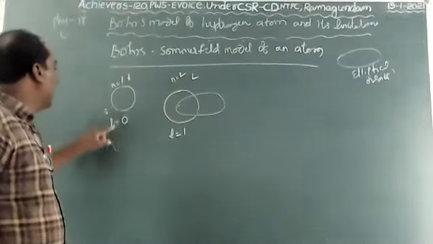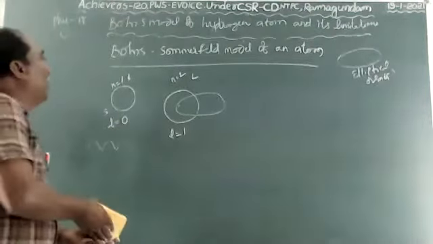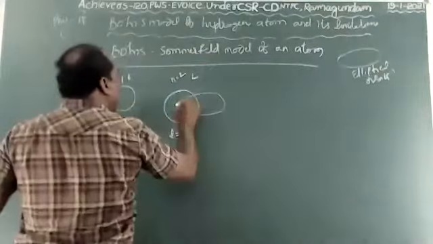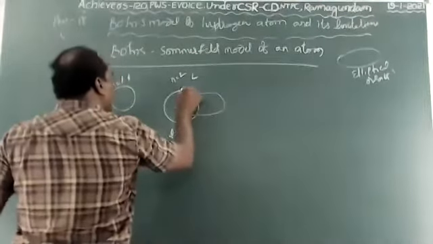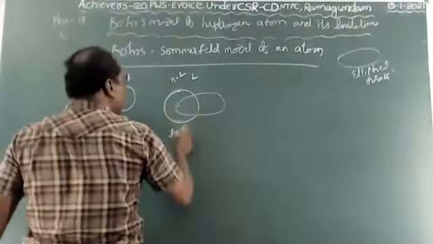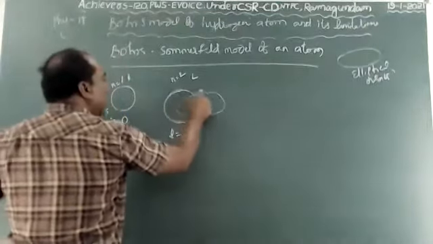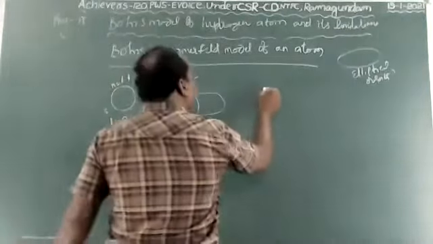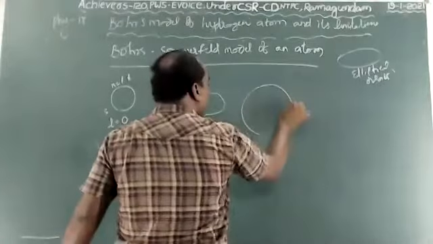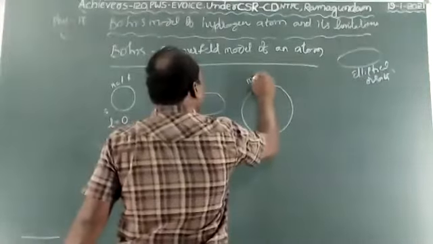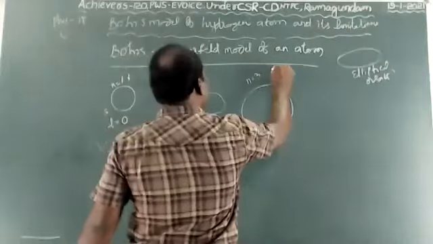It did not add any elliptical orbit. Sommerfeld adds one elliptical orbit to Bohr's second shell. l equals to 1 means he adds one elliptical orbit. Bohr's third shell, n equals to 3, is the M shell.